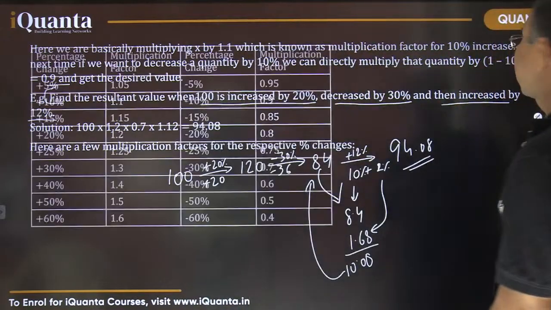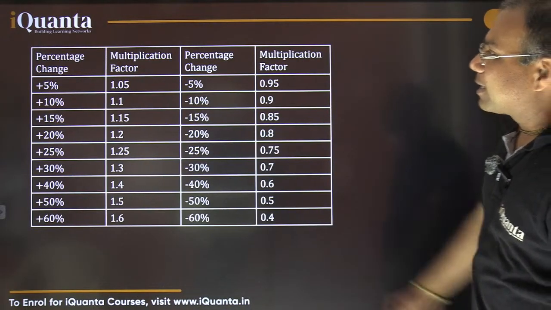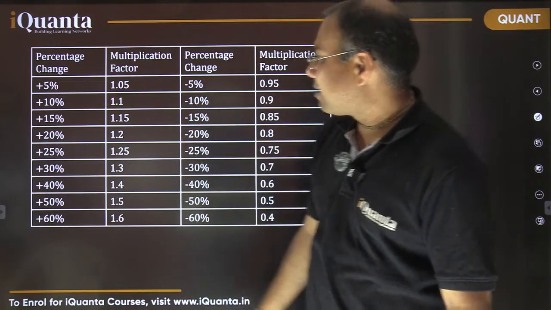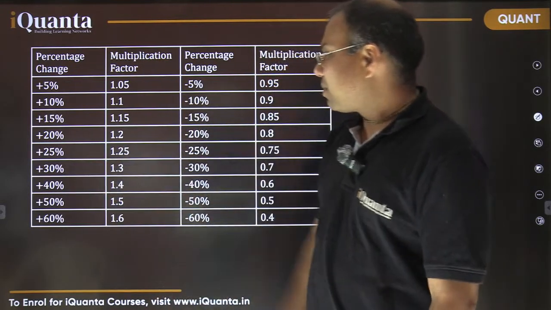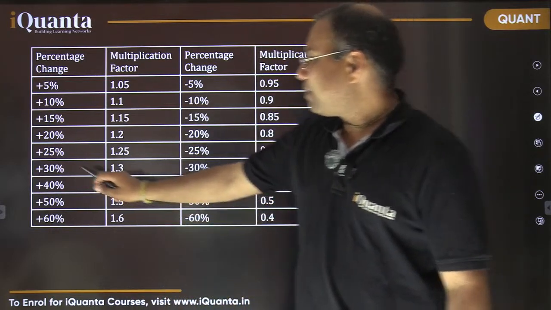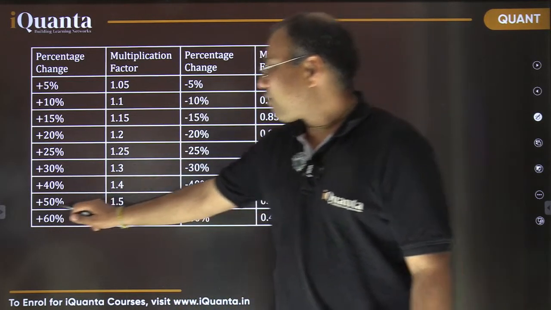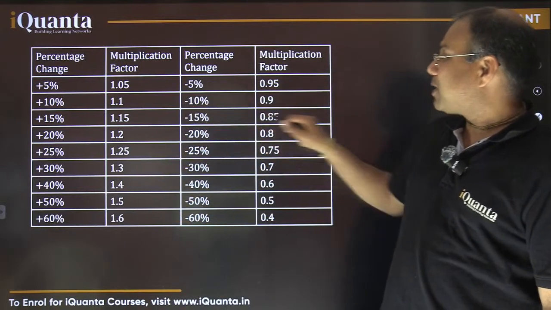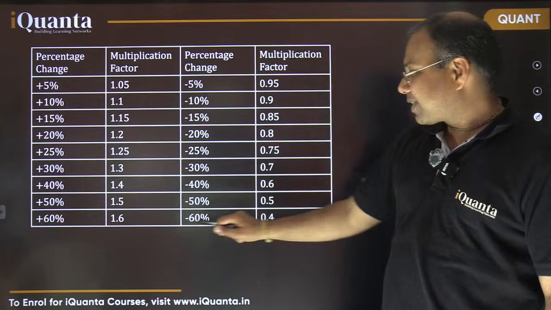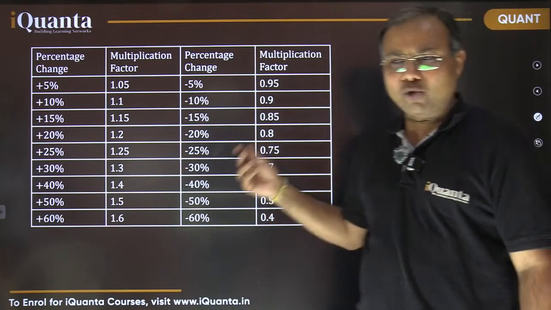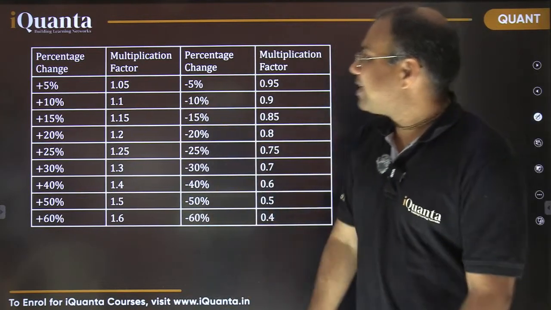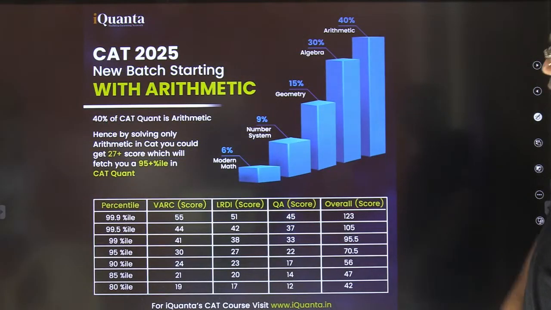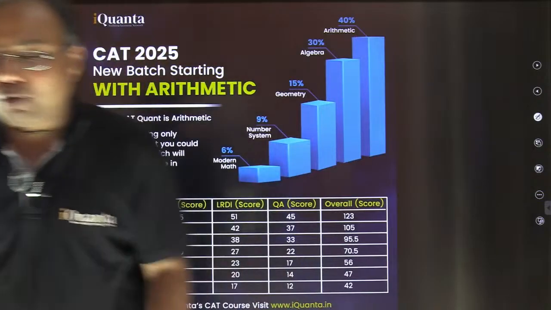Let's proceed further. There are some more examples of these multiplication factors. This whole part we have already covered. What is the meaning of different percentage changes? A 30% increase means 1.3, a 50% increase means 1.5, a 15% decrease means 0.85, a 60% decrease means 0.4, and so on. This is a very easy part that we have already covered. That's the end of our first section.